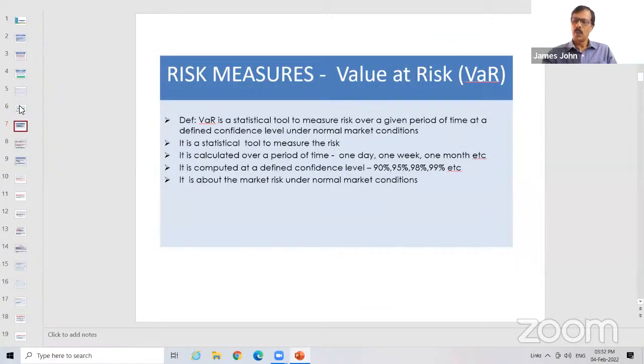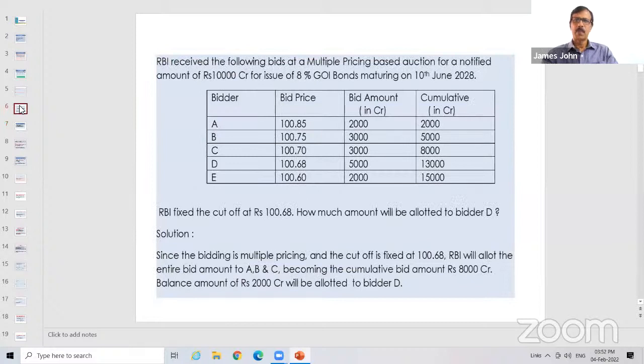Now we'll move on to the next one, VaR. Sir, in the previous question, if E is also 100.68, then what will happen? E is included in the other one. No, sir, D is 100.68, and I'm asking about E also being 100.68. So put together, the total is 7,000 crore, and they have only 2,000. You find the percentage: 2,000 into 100 by 7,000.